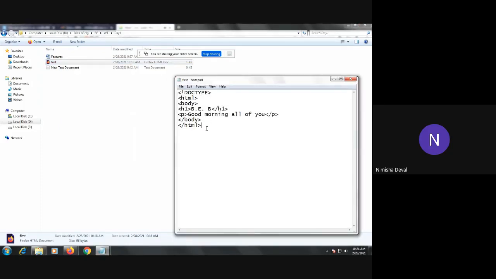Okay, see here. HTML tag opening and closing, right? After that, the body part is there. In that we have written our required code.